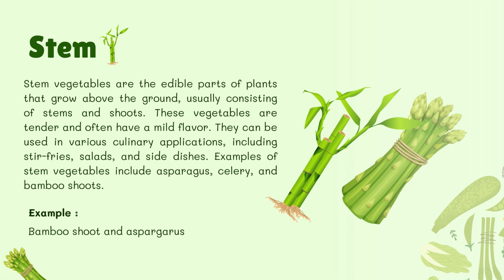Stem vegetables are the edible parts of plants that grow above the ground, usually consisting of stems and shoots. These vegetables are tender and often have a mild flavor. They can be used in various culinary applications, including stir-fries, salads, and side dishes. Examples of stem vegetables include asparagus, celery, and bamboo shoots. Example: bamboo shoot and asparagus.